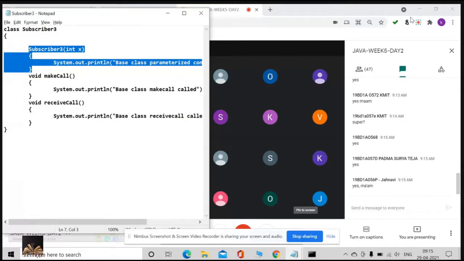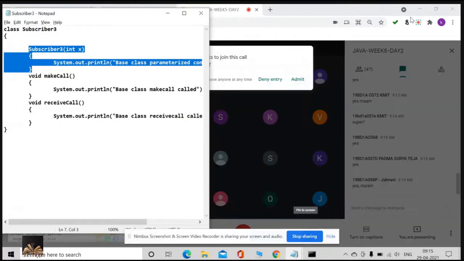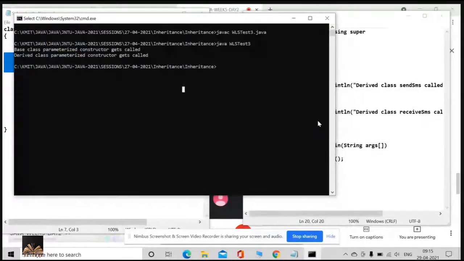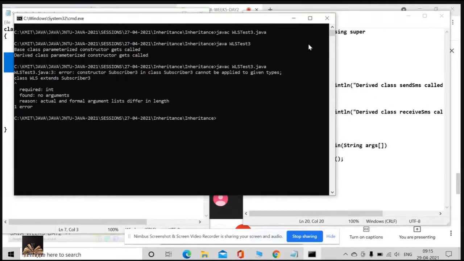I'll execute this once again. Please be with me and concentrate. Now look at this. What is it saying? It is saying that the actual and formal argument lists differ in length.